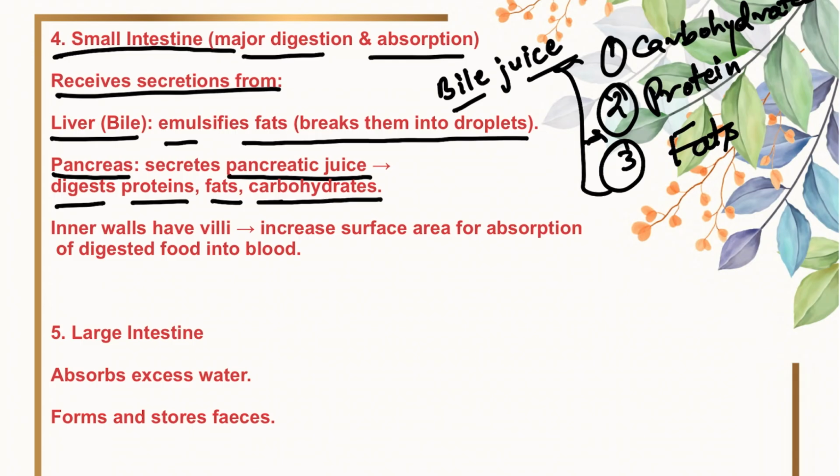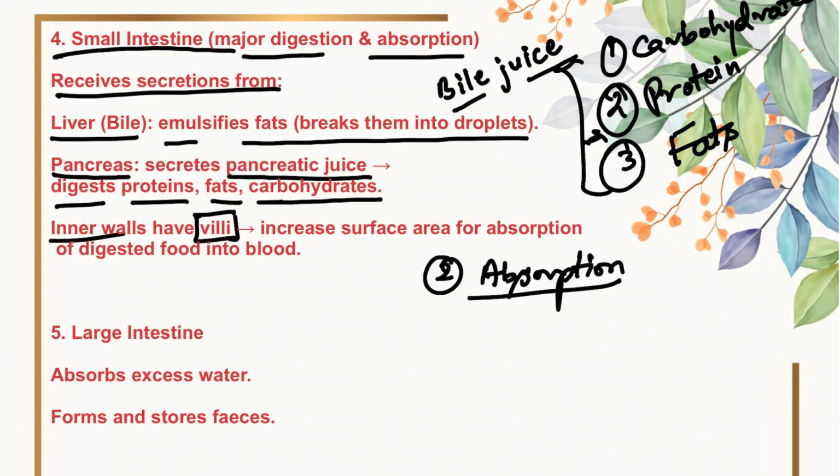And second most important thing here is absorption. Absorption also takes place here. Okay, how? The inner walls of small intestine have villi. Villi are finger-like projections that increases the surface area of small intestine and helps in the absorption of digested food, and it is transferred to the blood. Now the food becomes water soluble. Okay, and it is utilized by the body, and after the absorption, assimilation of food takes place.